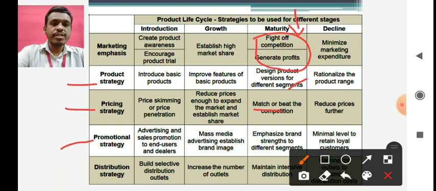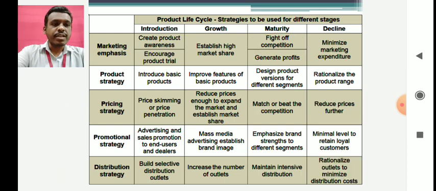And lastly, the distribution strategy. The distribution strategy here is to maintain intensive distribution.